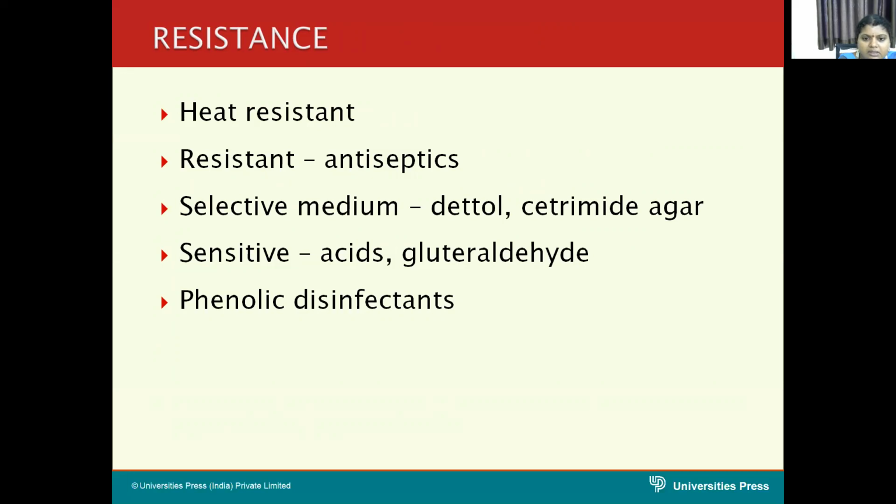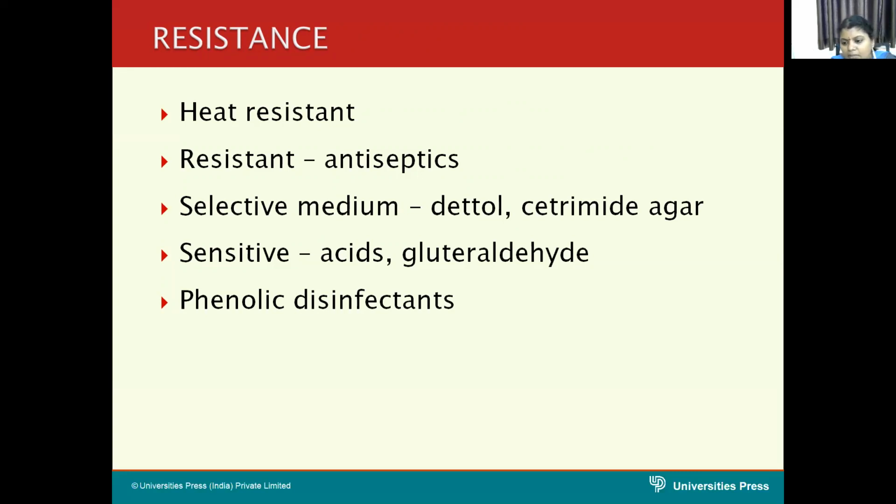It is resistant to common antiseptics and disinfectants like quaternary ammonium compounds, chloroxylenol, and hexachlorophene. It is also resistant to antiseptic solutions commonly used in hospital settings. Pseudomonas can even grow profusely in antiseptic solutions.